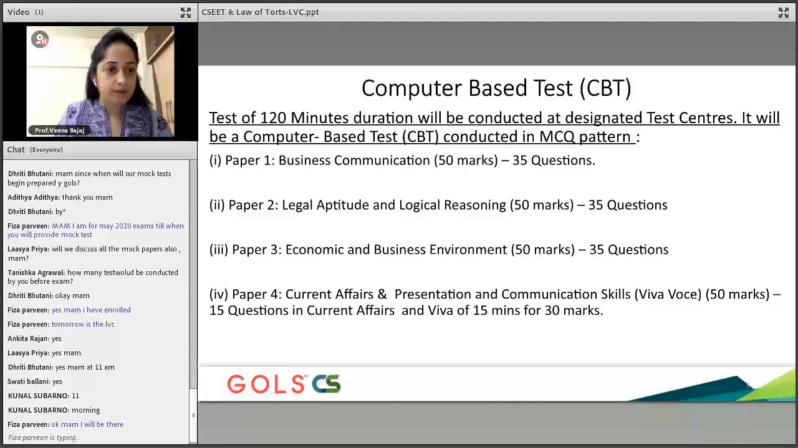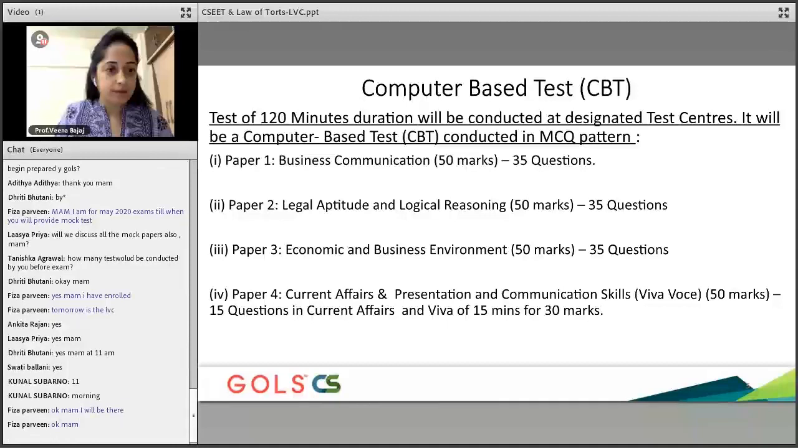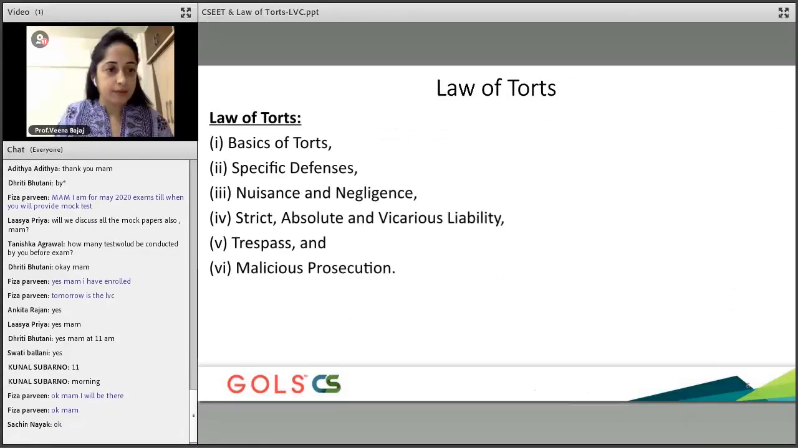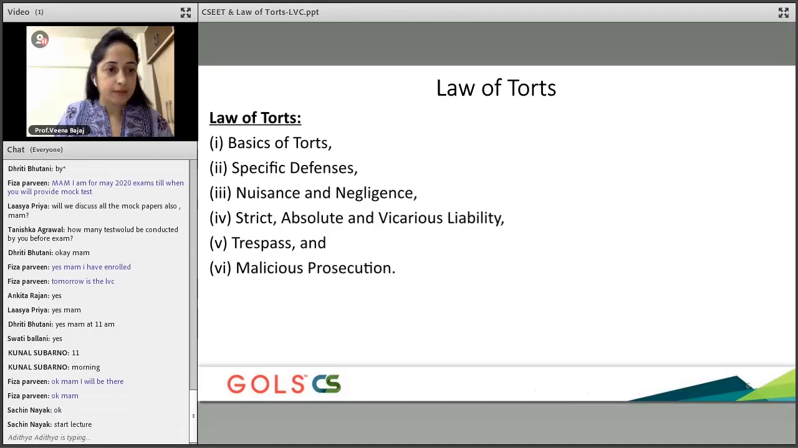Okay. So with that, guys, let's start law of torts. Okay. So guys, any further question on CS Executive Entrance Test? Because I'm going to be starting on law of torts. Sure, Sachin, we'll do that.